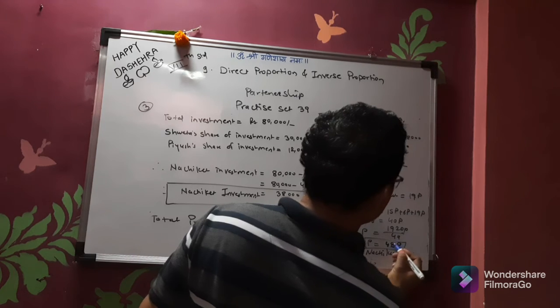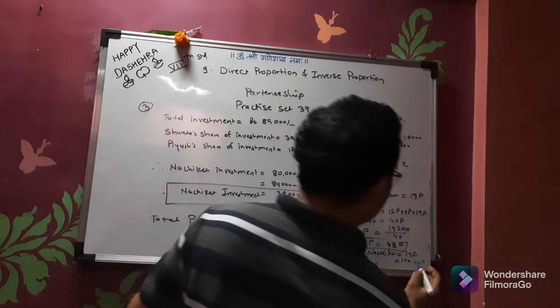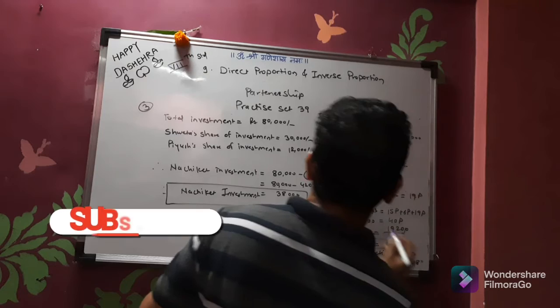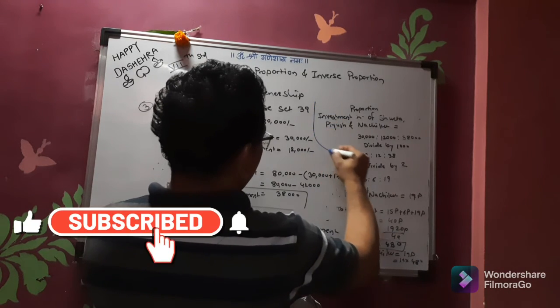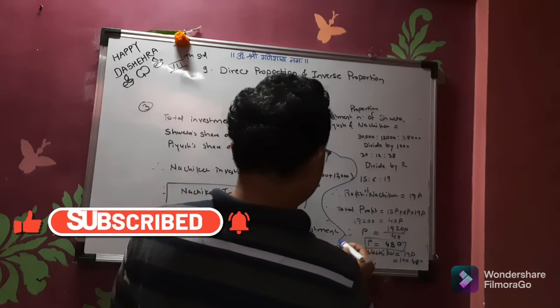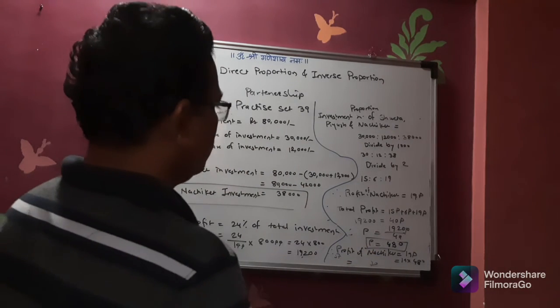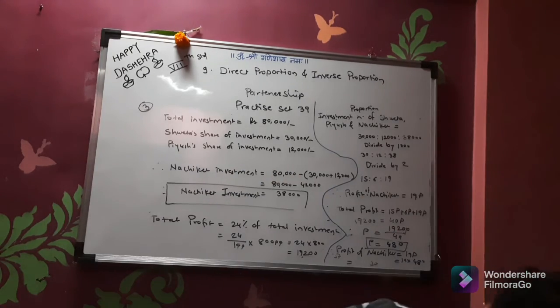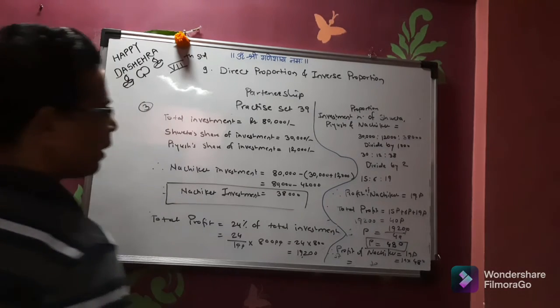This pen is not working, so I am using this blue color over here. Sorry, this is due to the space constraint. So I will write this over here so that you can have a little bit better idea.